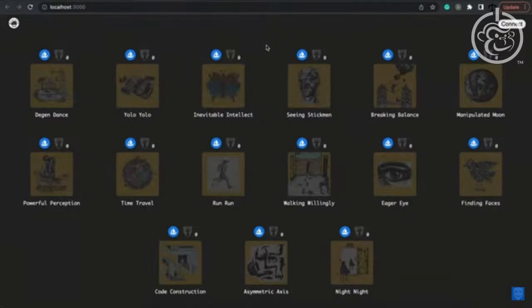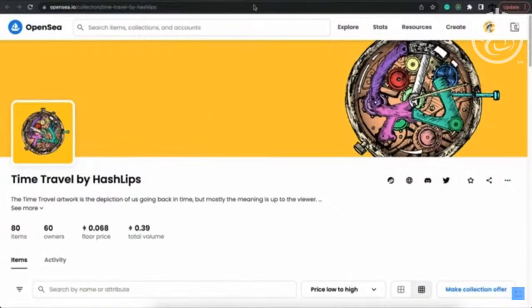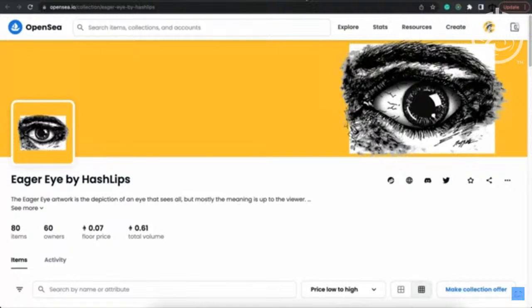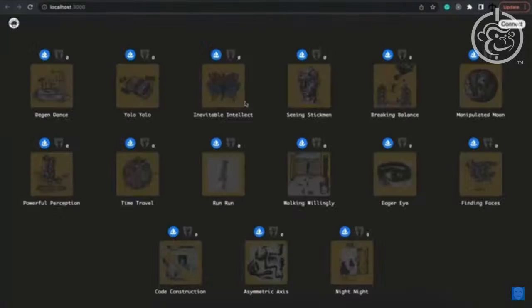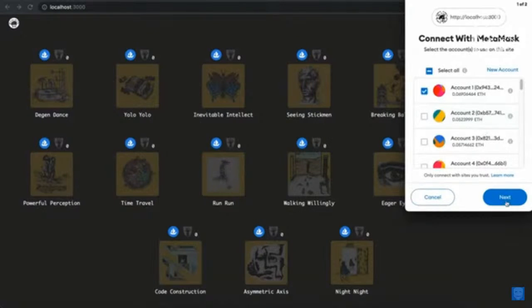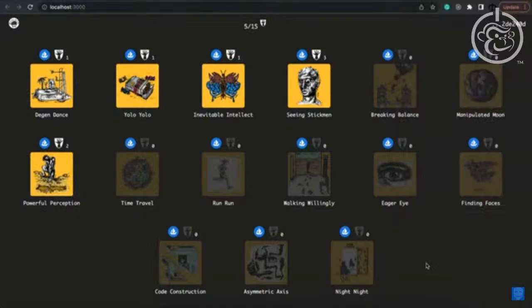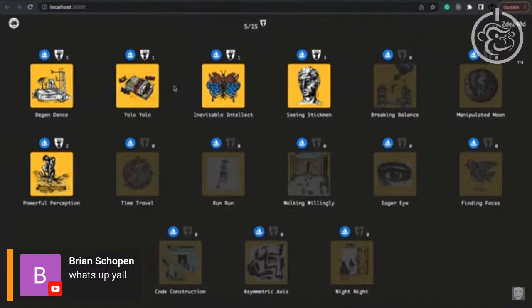We are going to be using React to build our Dapp. But what is this Dapp? Well, it's basically a collection gallery. As an NFT artist, I have a wide variety of NFTs that I've placed on the blockchain, each sitting in a separate contract. So my goal would be to create some kind of Dapp where I can bring them together and show a user, a collector, how many of these items and artworks they have collected. The Dapp works like this. As soon as I refresh or click on this connect button, I get a chance to connect my Metamask wallet. As soon as I'm connected, it can pick up how many of these golden edition artworks.